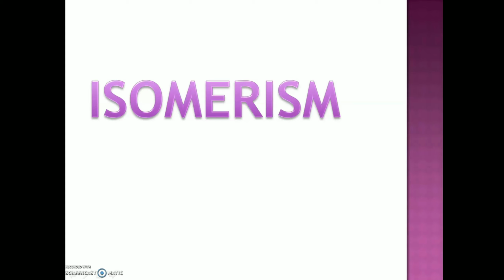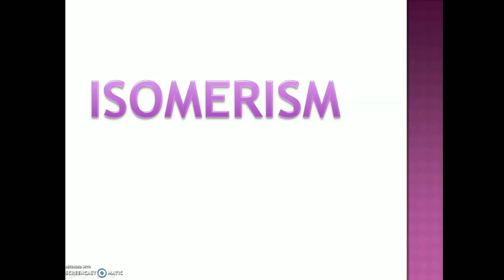All, today's topic is isomerism of metal complexes. What is meant by isomerism? The compounds having the same chemical formula but different physical and chemical properties due to the different structural arrangements are called isomers, and this phenomenon is known as isomerism.